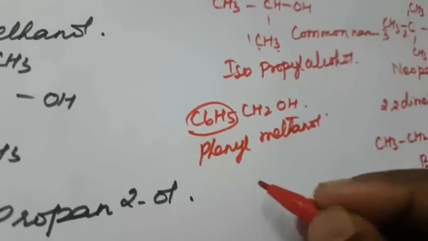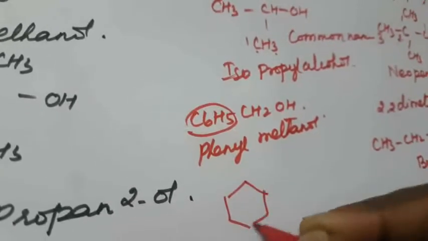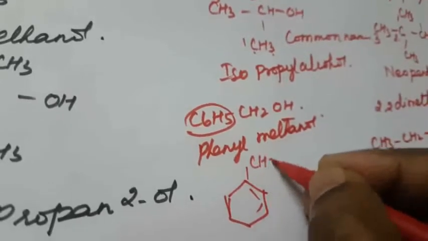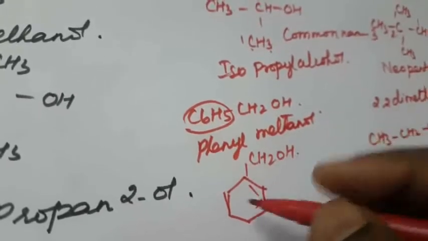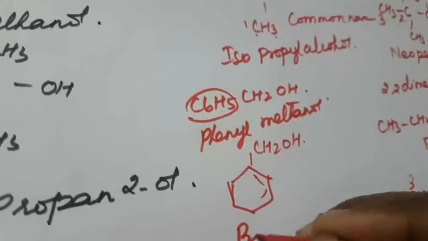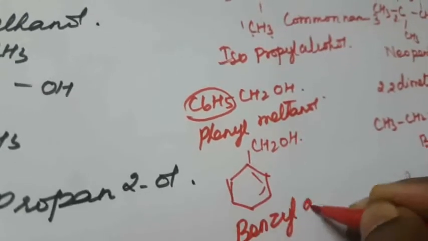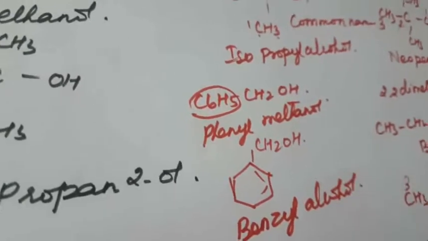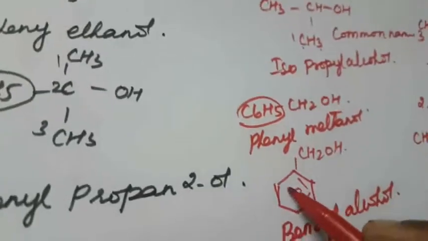How to write the IUPAC name? We can write it like this: CH2OH. This is the common name, benzyl alcohol, and this is the IUPAC name of this compound.